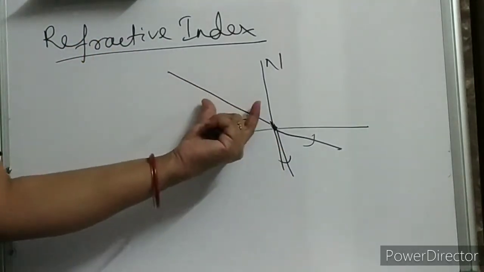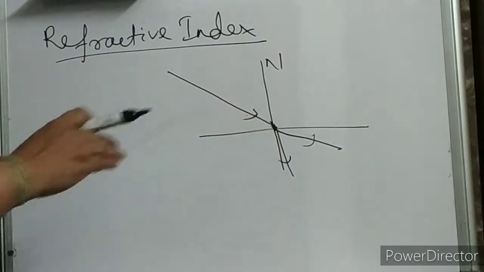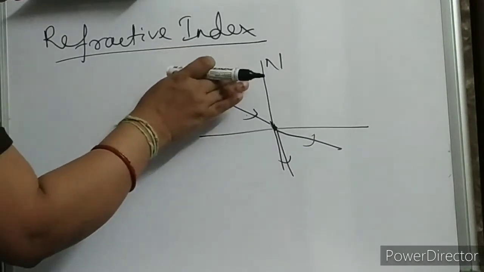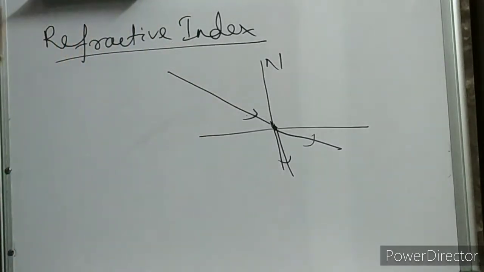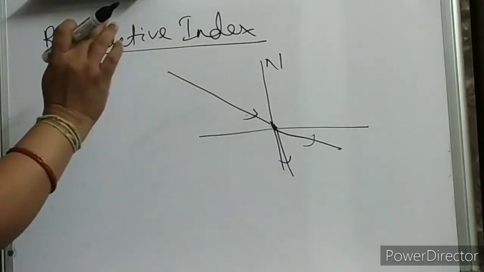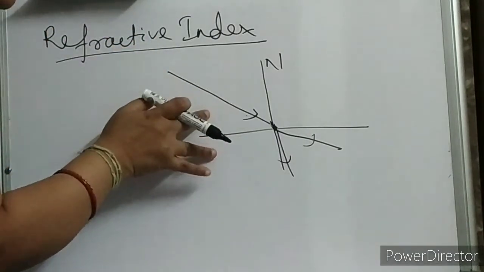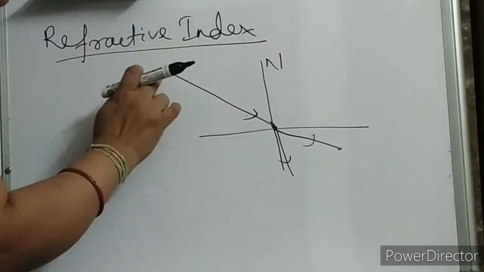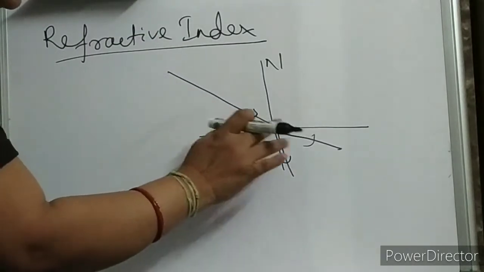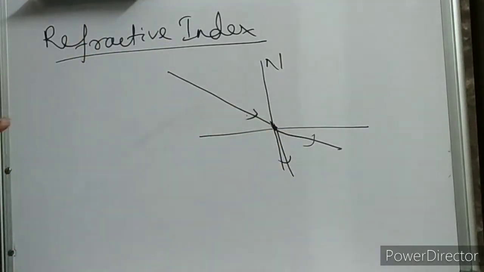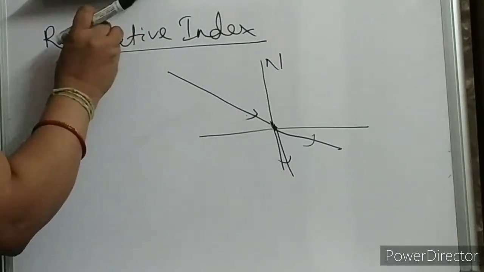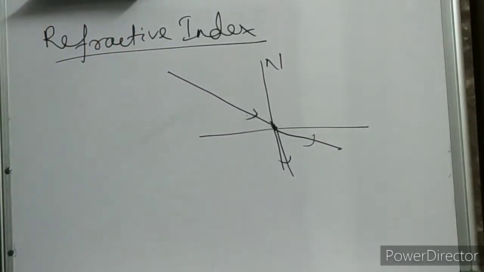Why are light rays bending? Because there is a change in the speed of light in two different mediums. If these two mediums are different, here the speed of light will be different and here the speed of light will be different. This concept is used in refractive index, that means bending of light rays.